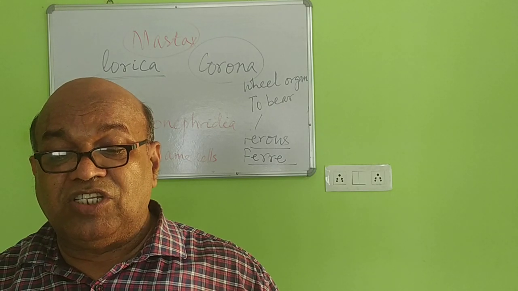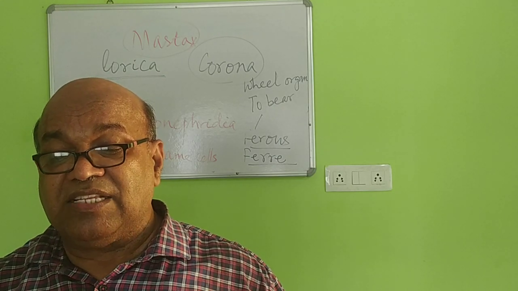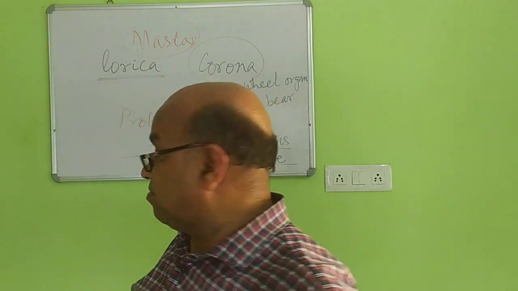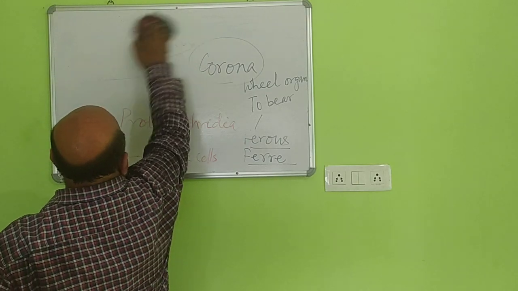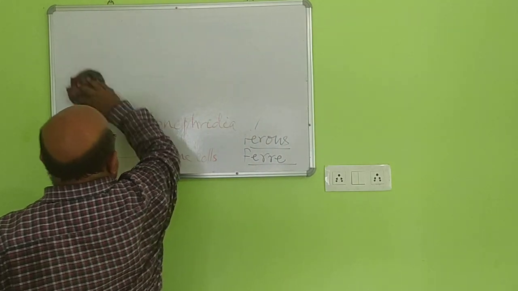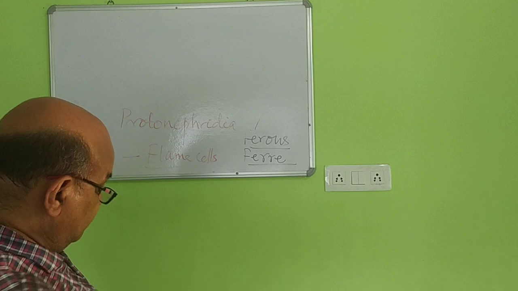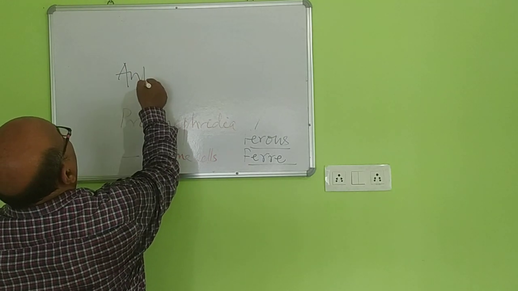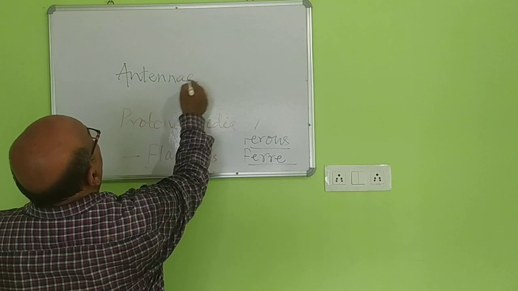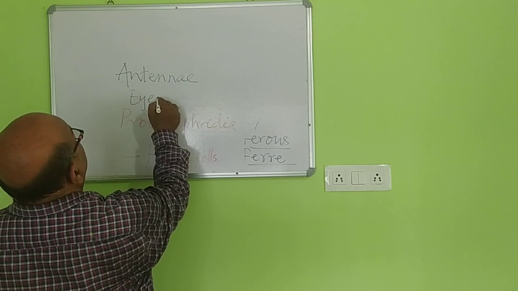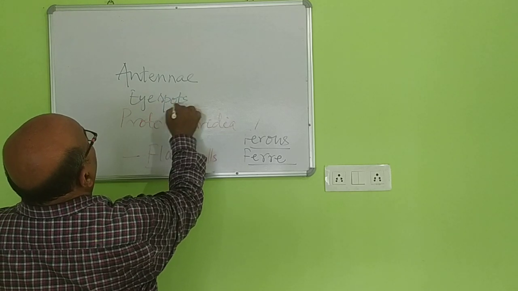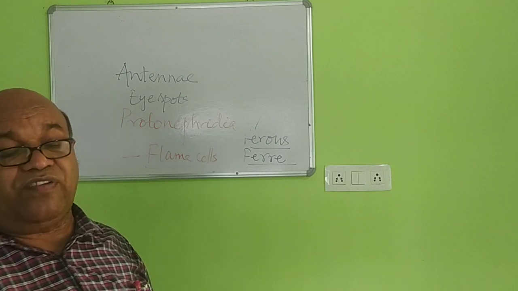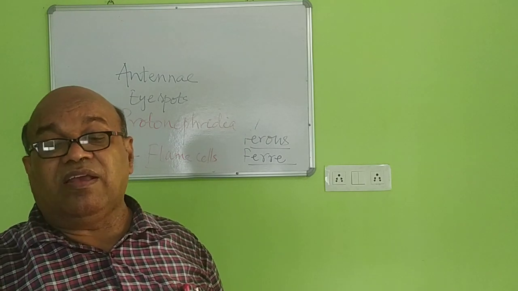Point 9, sensory organs are known as antennae and eye spots. You know, the species which are belonging under this class Rotifera, these are free living organisms.